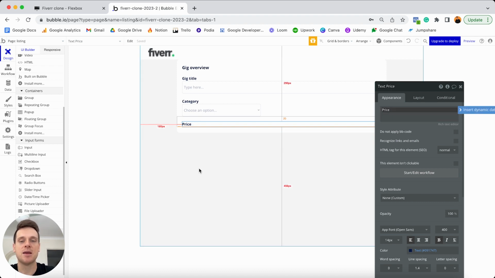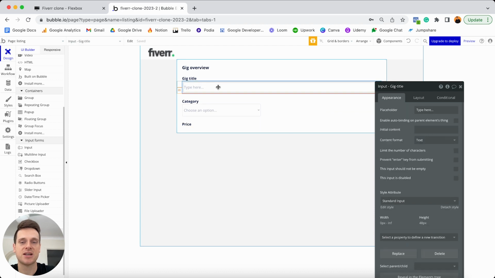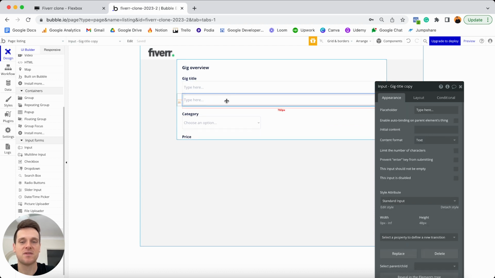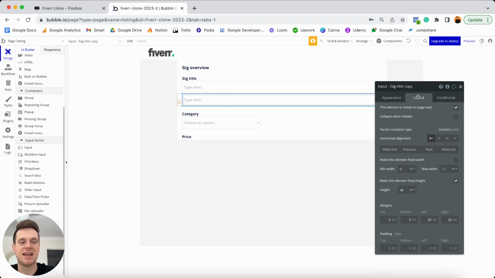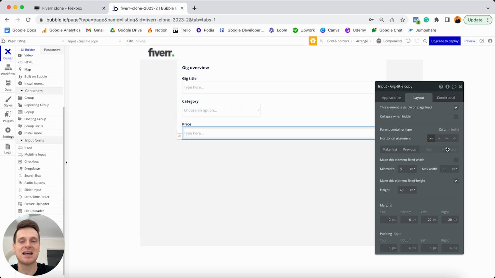Now, when it comes to the input field we're going to display below this heading, it's just going to be a regular input field. So in order to streamline that process, I'm just going to make a copy of this existing input field we have here. And of course, I'd like to move this below that text element. So if I just jump to my layout tab, I can select to make this the last element inside of my group, and that will position it down accordingly. Now, while I'm working with this input field, the first thing I'd like to do is update the title of this. So if I head to the property editor, I'm going to change the title here to be called input gig price. So that way, when I build out my workflow in a moment, I know which input field to reference.